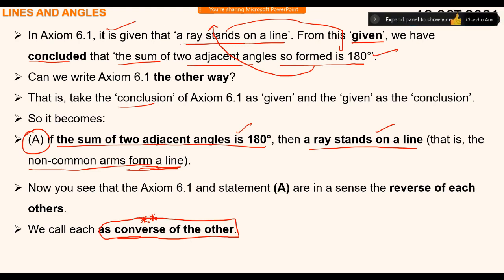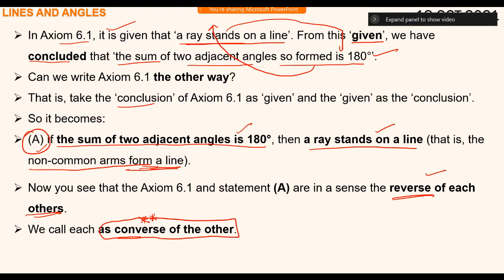Here both axiom 6.1 and statement A are called converse statements. One is converse to the other. We say reverse of each other. What is the meaning of converse? Reverse. In general language we say reverse; in mathematical, in geometrical language we say converse. So remember, we will have a theorem, and the converse of it may be true, may not be true. That also we will have.